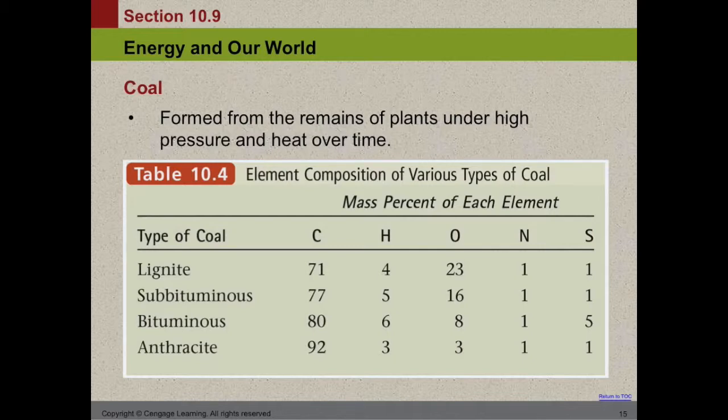Now, energy in our world, we're going to look specifically at coal. And coal is formed from the remains of plants under high pressure and heat over time. Now, this is the only real one you need to know for the exam. And understand that coal has large numbers of carbon, and it's the solid. We can get liquid, obviously our petroleum, and we can also get gas, our natural gas. But coal here is from the remains of plants under high pressure and heat over time.